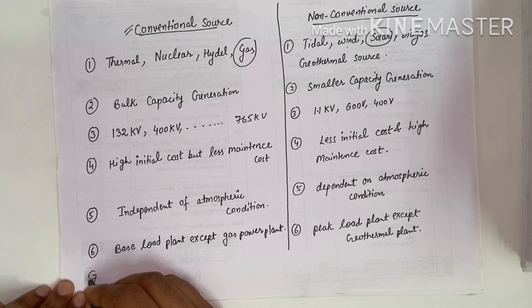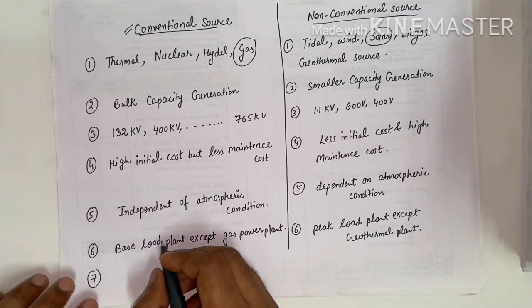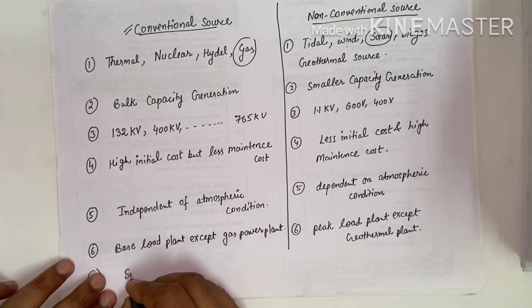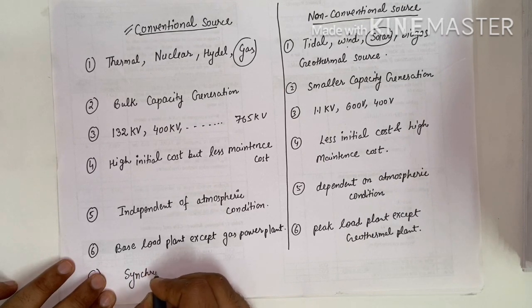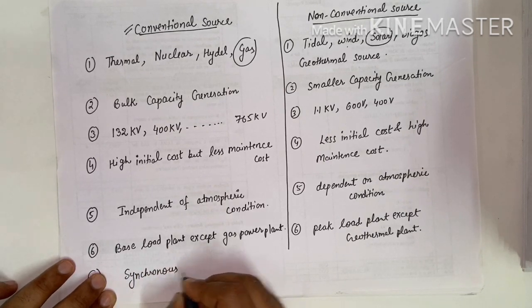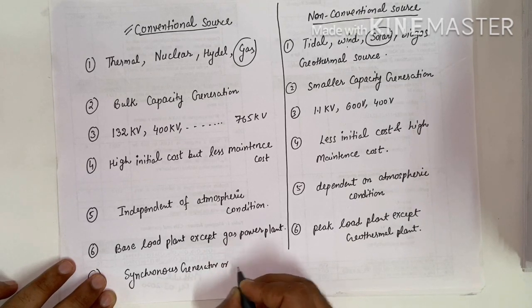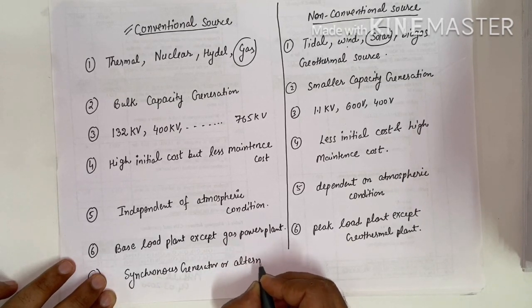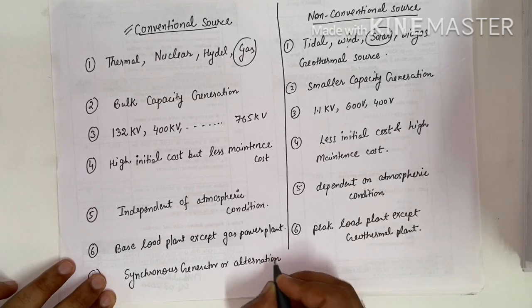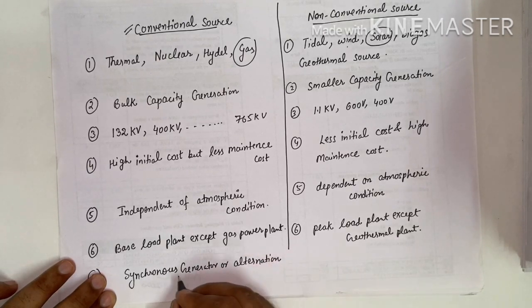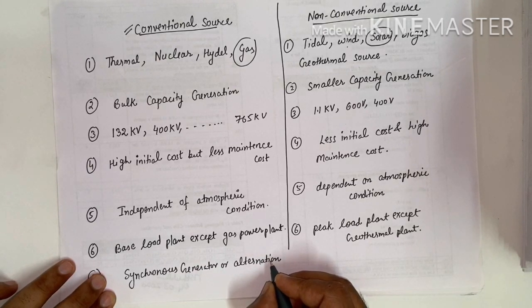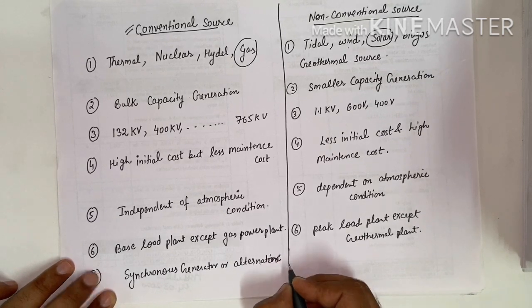Last point: for conventional sources of energy, we use a synchronous generator, or we can say an alternator, for electrical energy. Synchronous generator or electrical alternator here.